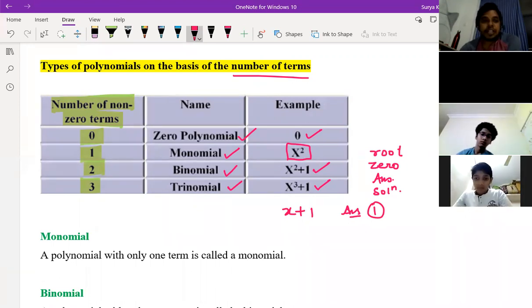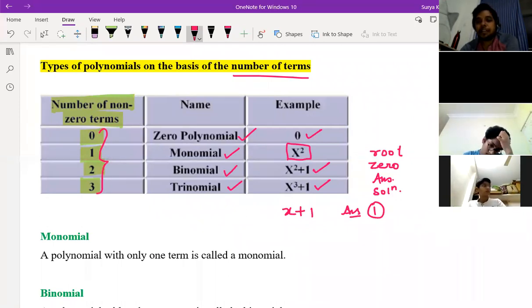Yes, sir. So here they have given non-zero terms. Non-zero terms means the term should not include 0. This is complete one term, right? x square is complete one term, right? So this is having 2 non-zero terms. This is having 3 non-zero terms, and this is having 0 non-zero terms, because only 0 is there. The non-zero terms are how much? 0.